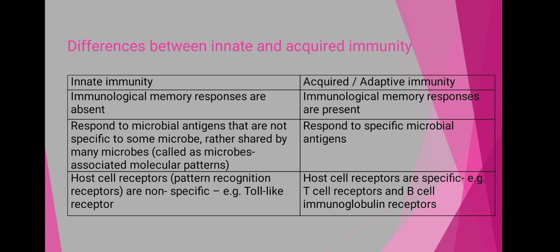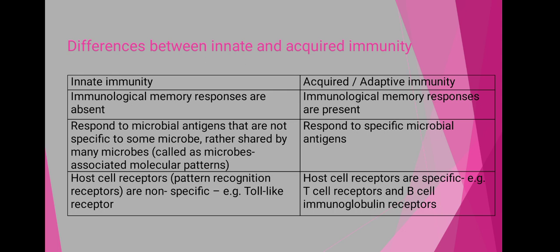The next one is that within the innate immune response there is an absence of immunological memory, meaning once the immune system fights with any type of microorganism, it does not keep any memory about that microorganism.